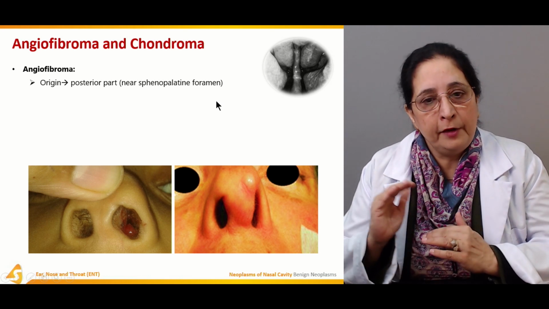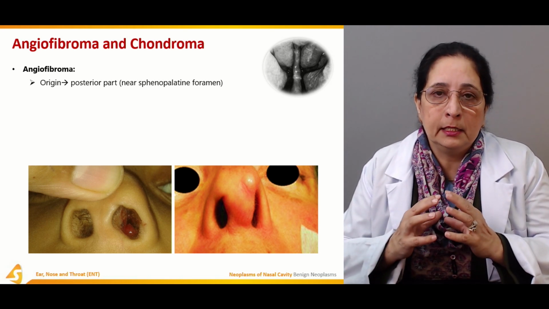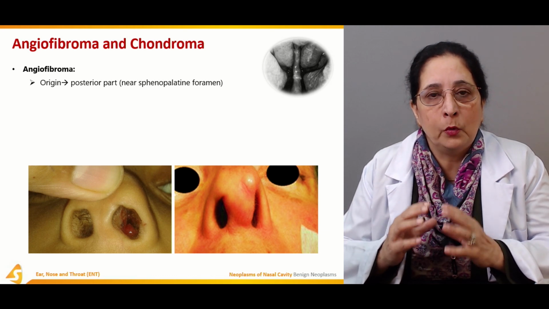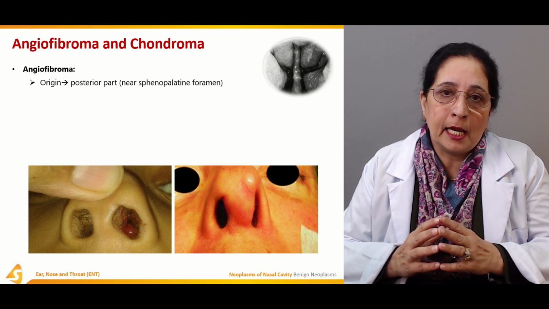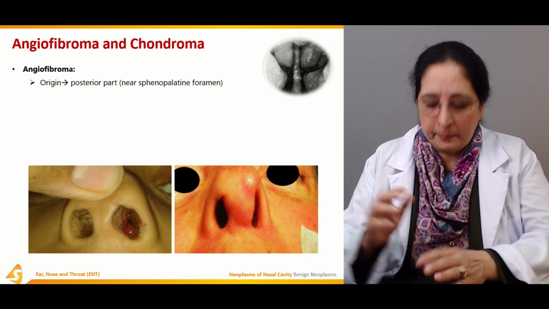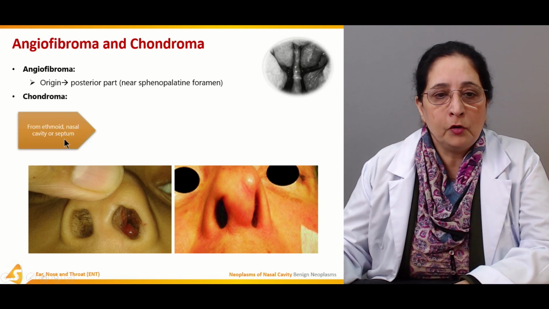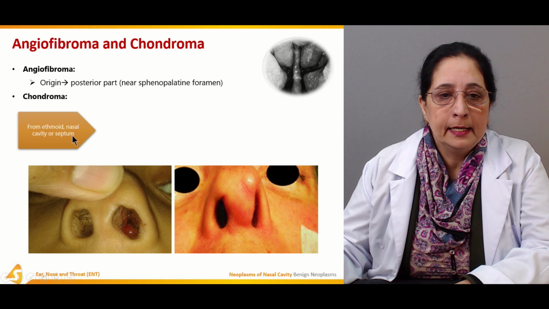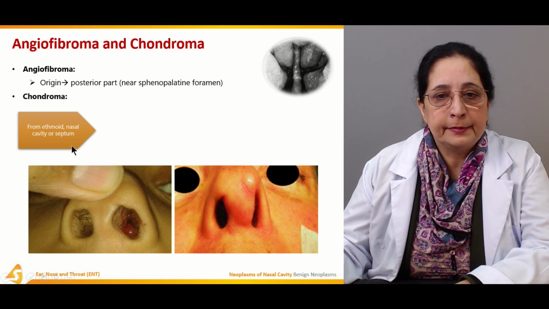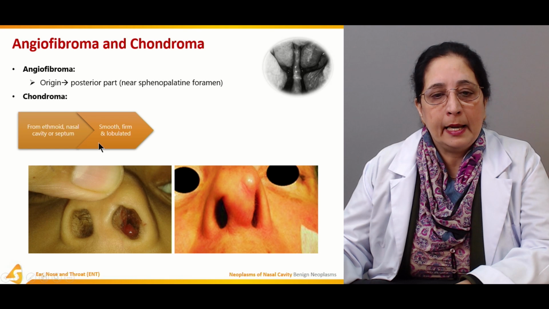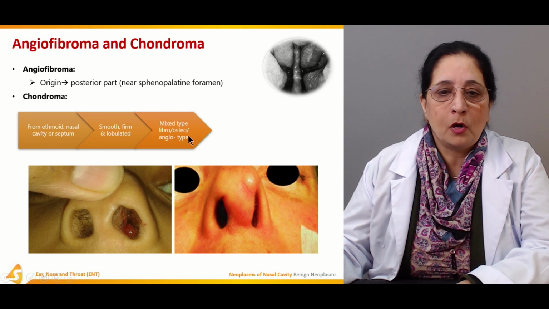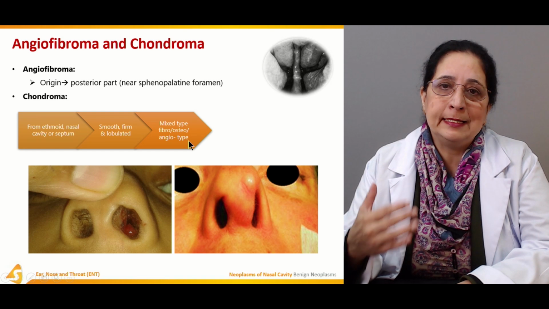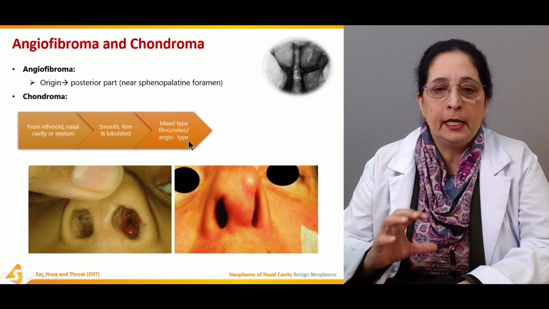So posterior sphenoid and the sphenopalatine bone or foramen is present posteriorly. So that's the main site of origin of angiofibroma. Chondroma is from ethmoid, nasal cavity or septum. Smooth, firm and lobulated. In this picture you can see smooth, firm and lobulated, mixed type, fibro, osteo, angio type. So all three types can be combined within chondromas.